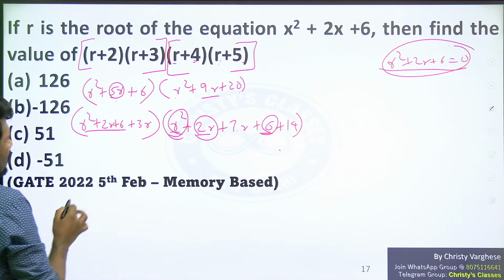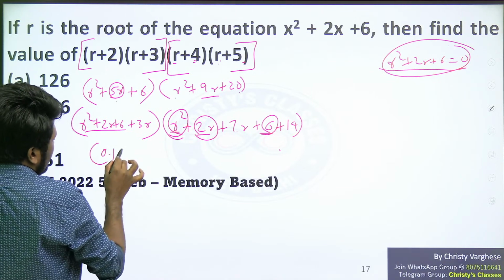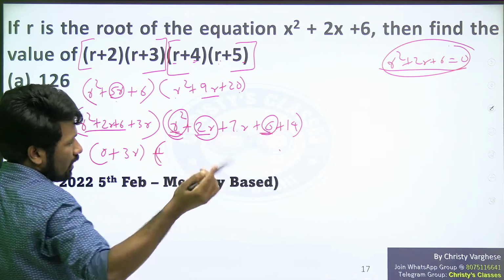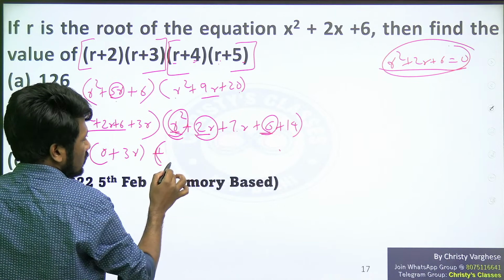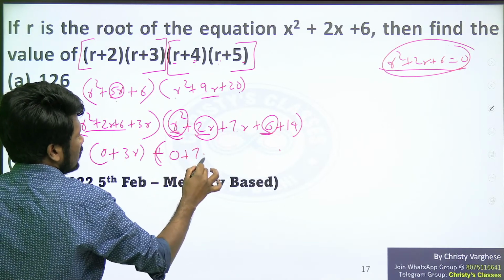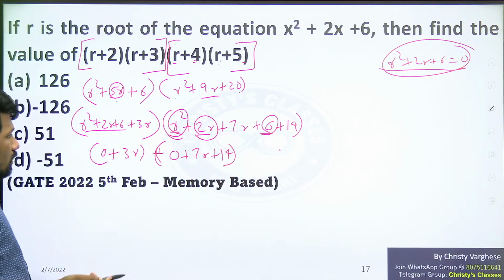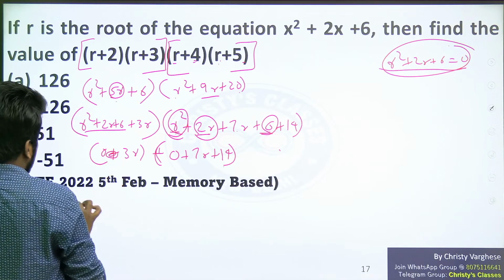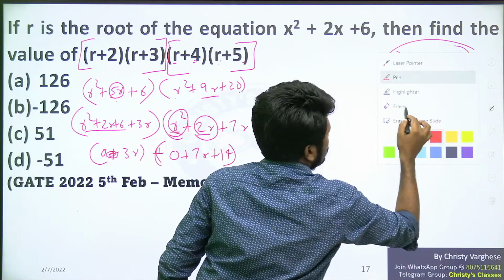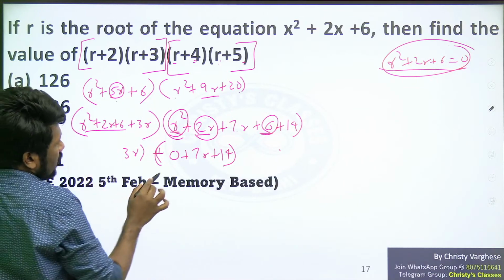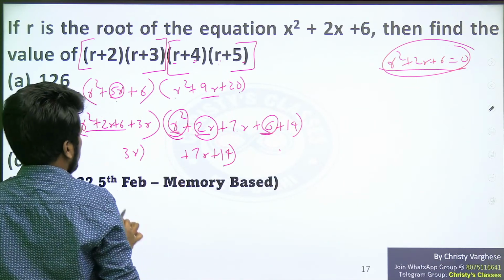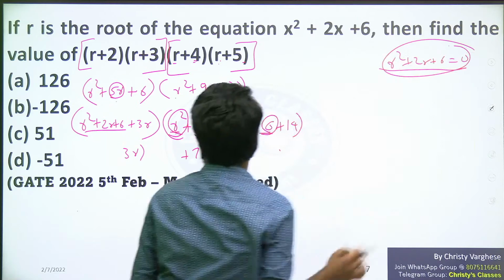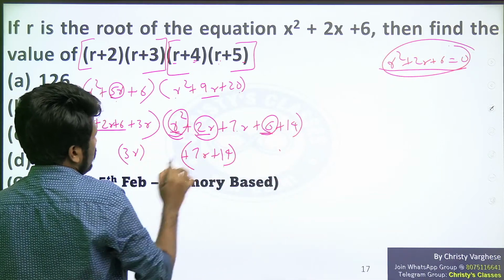Are you all understanding? So shall I write 0 plus 3r here? And shall I write into r square plus 2r plus 6? I am not writing steps. So r square plus 2r plus 6 is 0. 0 plus 7r plus 14. Now this you need to multiply. 0 you don't want. So 0 plus 3r is 3r itself, and 0 plus 7r plus 14 is 7r plus 14 itself. So that is 3r into 7r plus 14 you need to multiply.